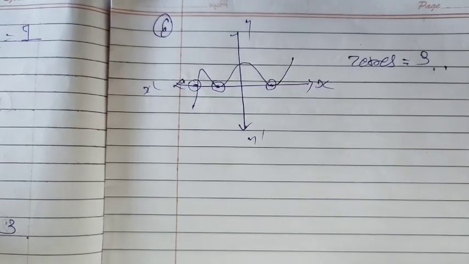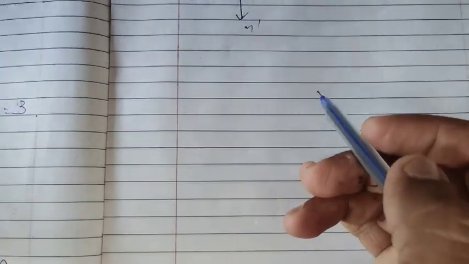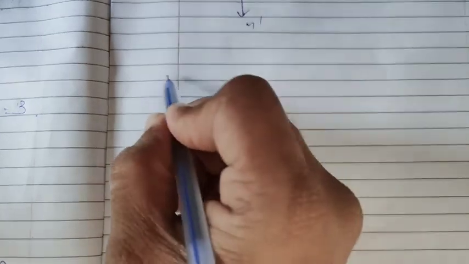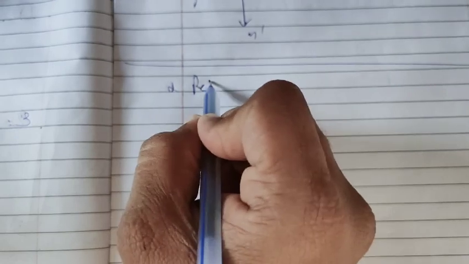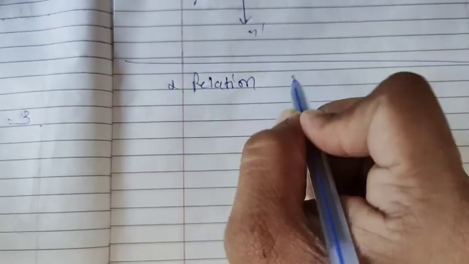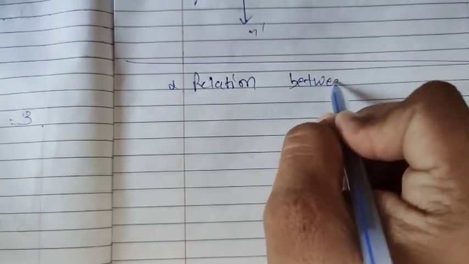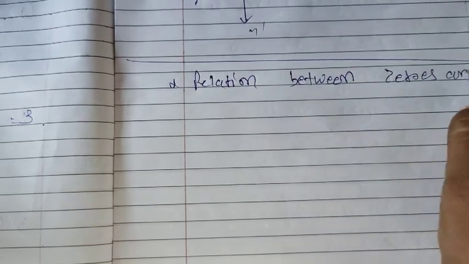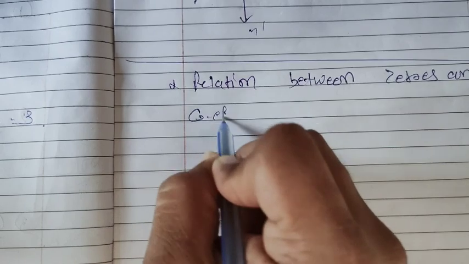Thank you. Now students, we have already learned what zeros are and how many zeros there are, graphically, and now we will learn an important relationship between zeros and coefficients of a polynomial. Now we will learn another topic, the relation between zeros and coefficients.